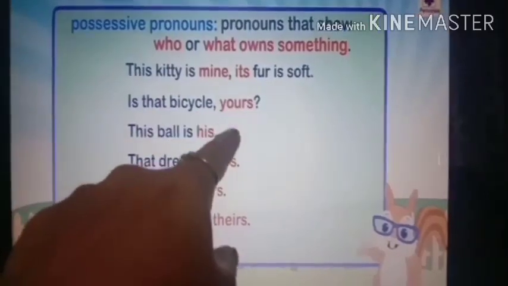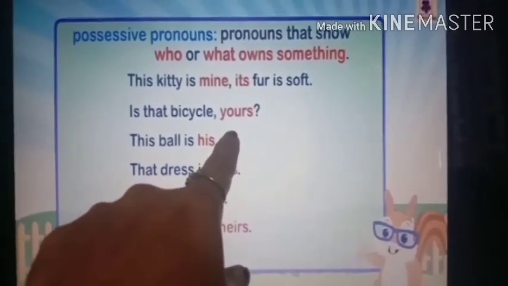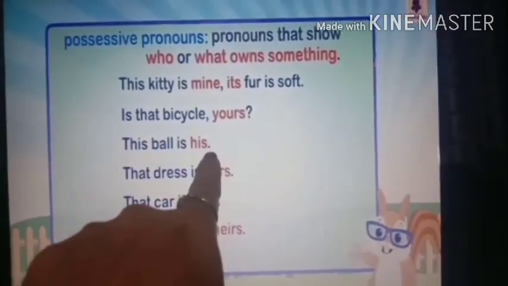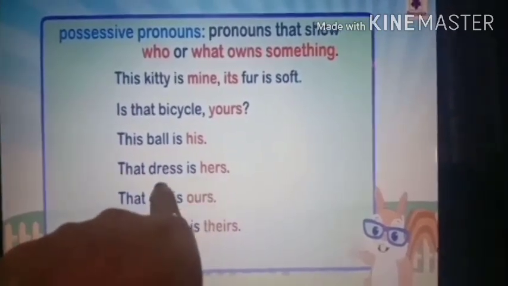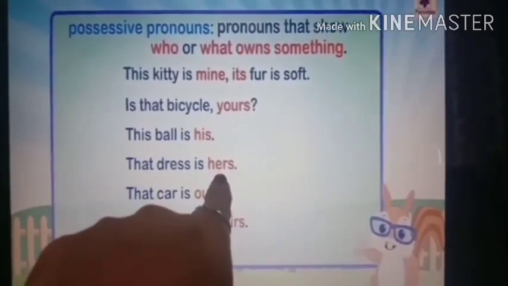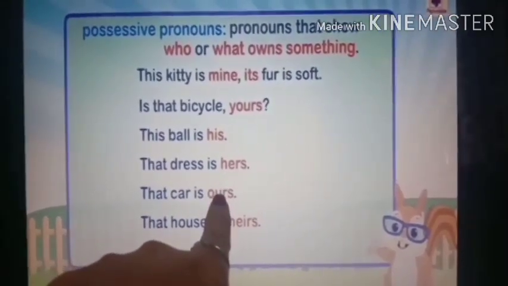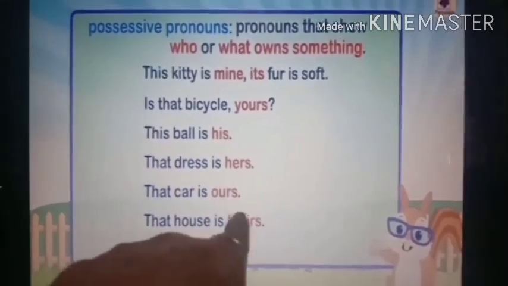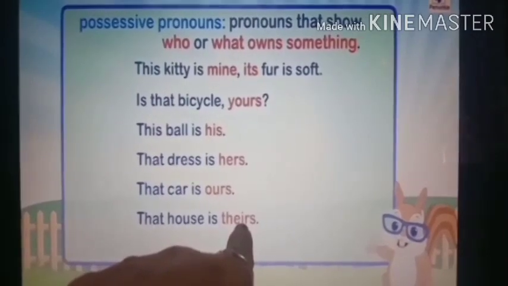Is that bicycle yours? Whose bicycle? Yours. Did you understand? So yours is the possessive pronoun. This ball is his. Whose ball is it? His. So his is the possessive pronoun. That dress is hers. Whose dress is it? Hers. So hers is the possessive pronoun. That car is ours. Whose car is it? Ours. So ours is the possessive pronoun. That house is theirs. Whose house is it? Theirs. So theirs is the possessive pronoun.